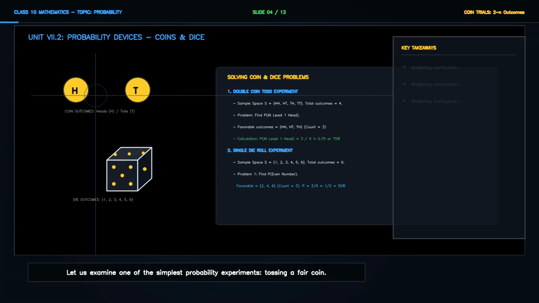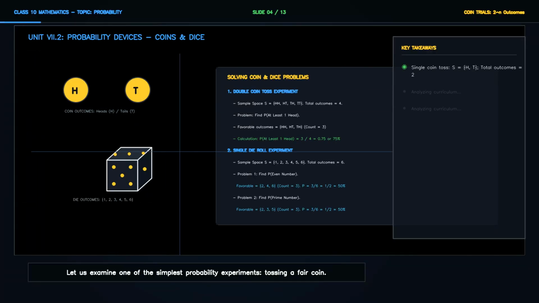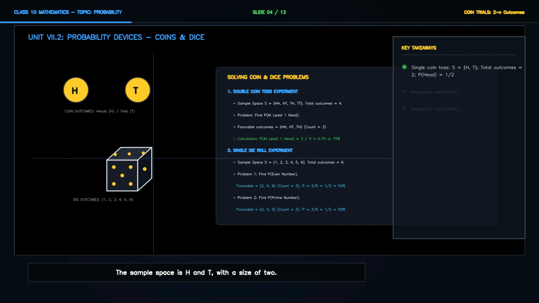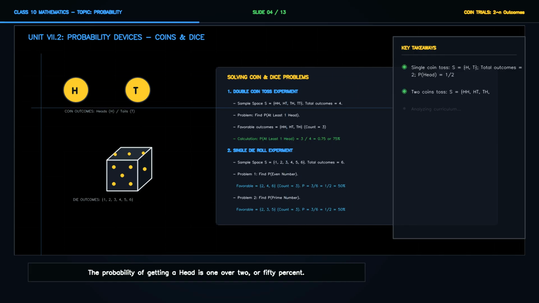Let us examine one of the simplest probability experiments, tossing a fair coin. When we toss a single coin, there are two equally likely outcomes, heads or tails. The sample space is H and T with a size of 2. The probability of getting a head is 1 over 2, or 50%.